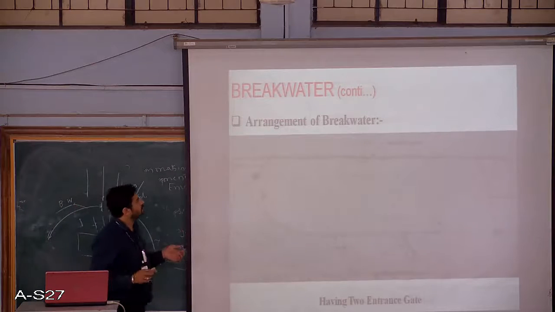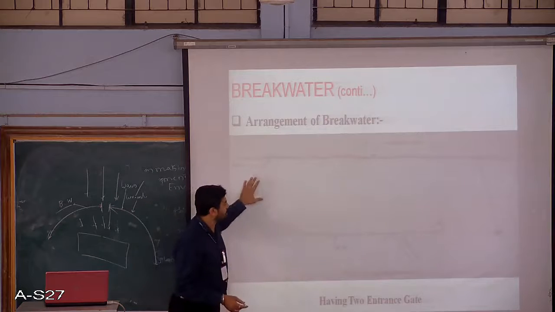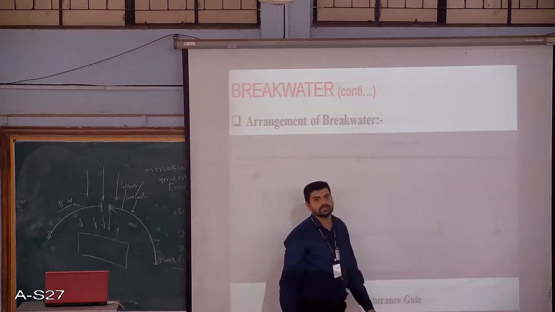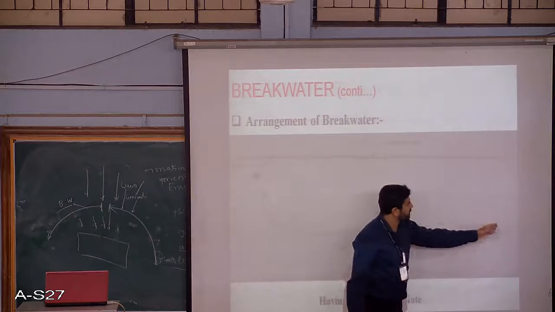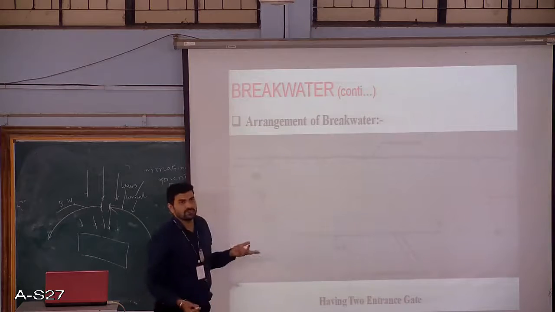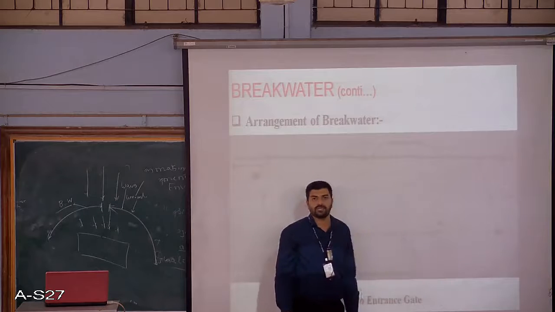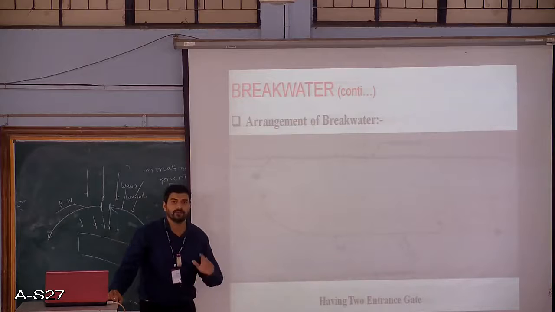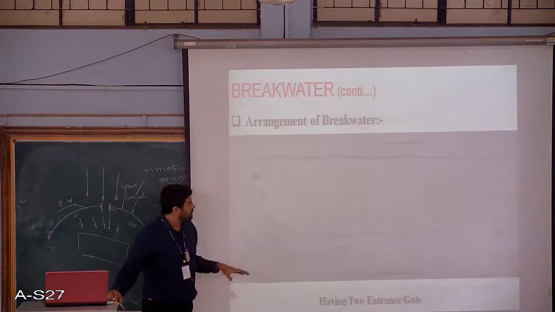Now here, various arrangements of breakwaters are possible. You can have a breakwater with two entrances: a breakwater here, an entrance here and another entrance on the other side. This particular part here is the breakwater. Even here, this is the breakwater. So we are leaving an entry here and also an entry here. This is much more convenient, as a ship can enter from one end and leave from the other end. Again, the choice of the arrangement of breakwater is usually taken based on the locally available conditions on that particular site.